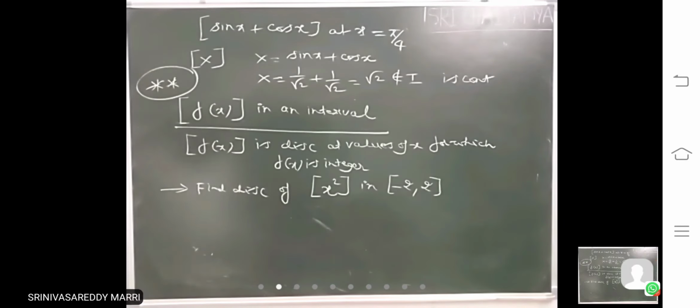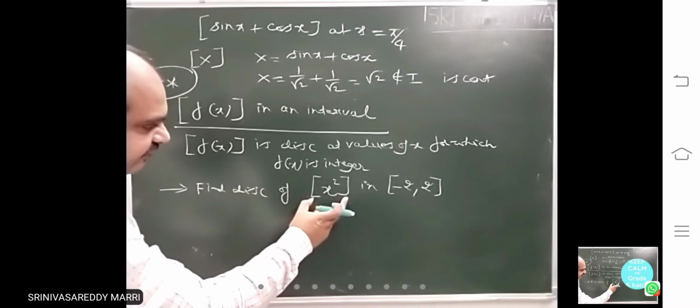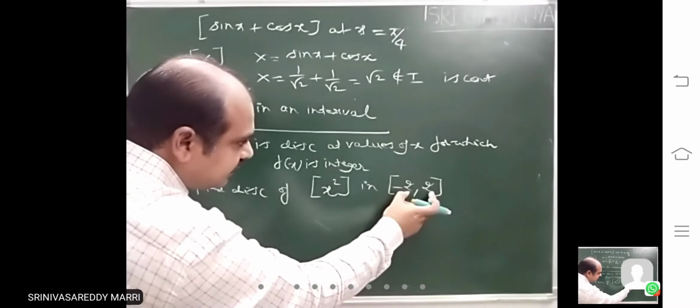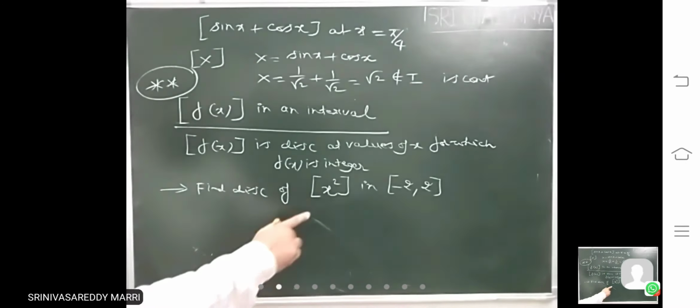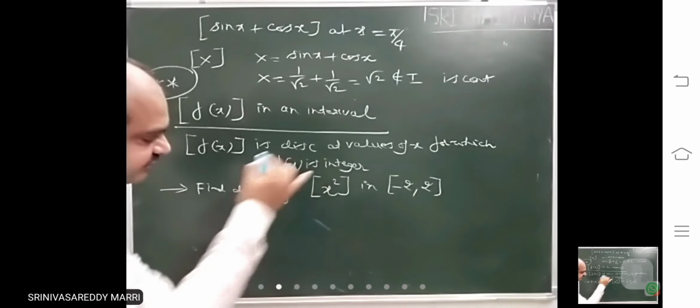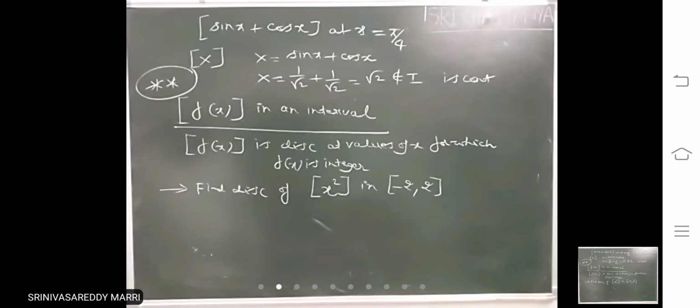Right? So look at this function, it will be continuous if you take any x value in this and substitute in place of x. This will be discontinuous when x square is an integer.